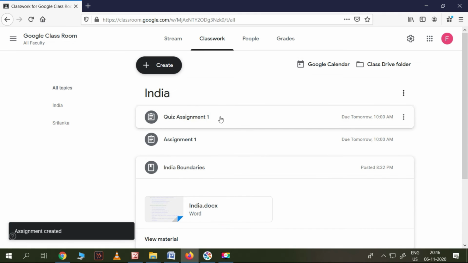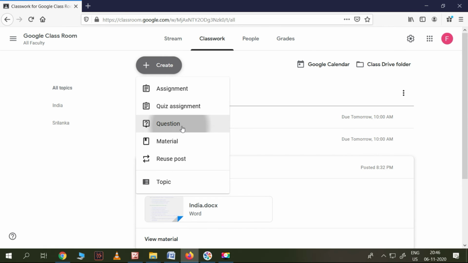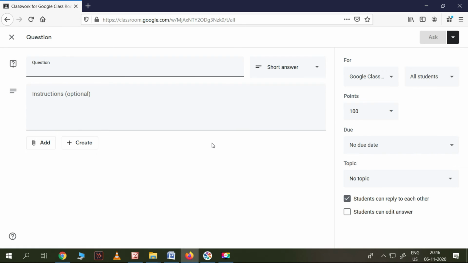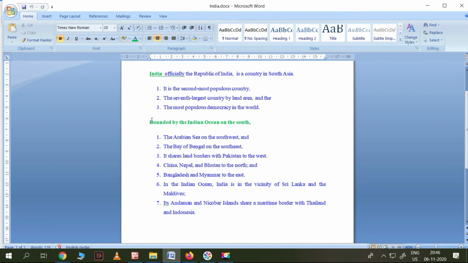So that is how we need to create quizzes. The other thing is a question. The question may be very simple, you can ask for it. Where is India? I mean, which continent? Of course, you need to send a file also, so you need to write the question in a file. Let me write it.